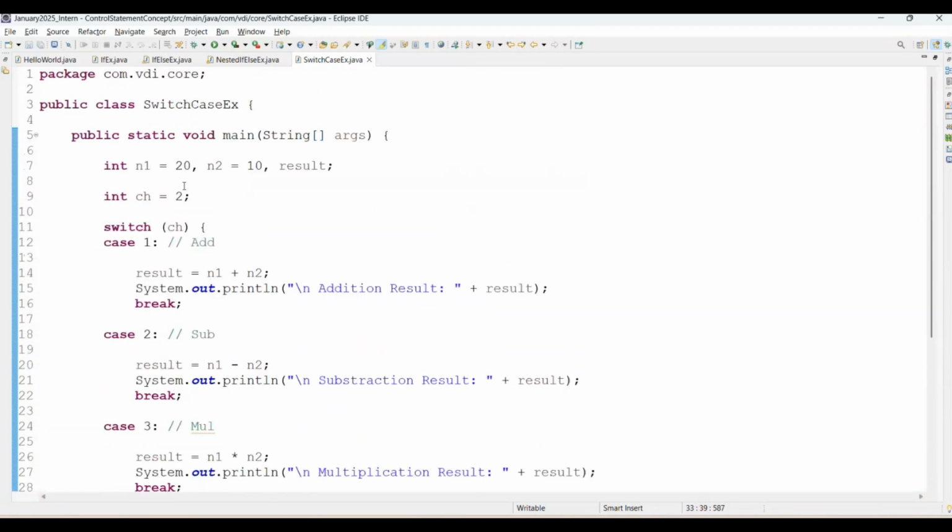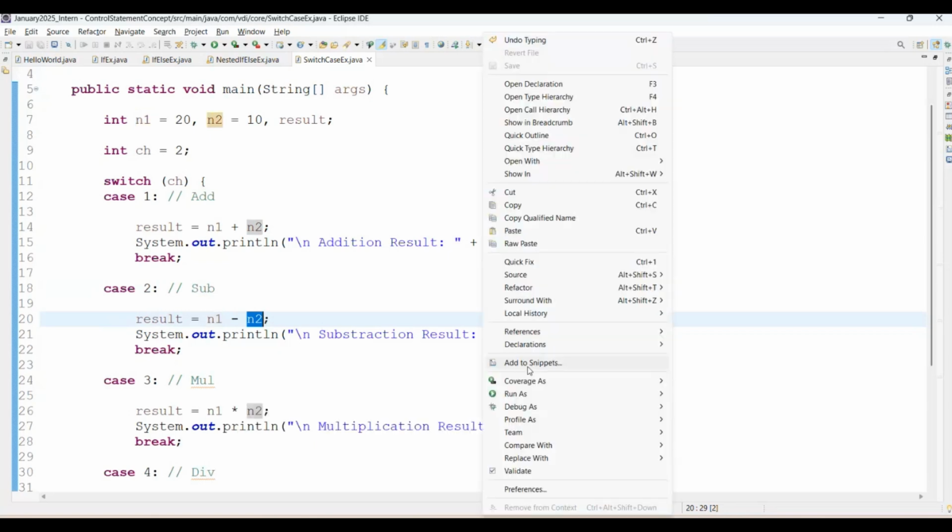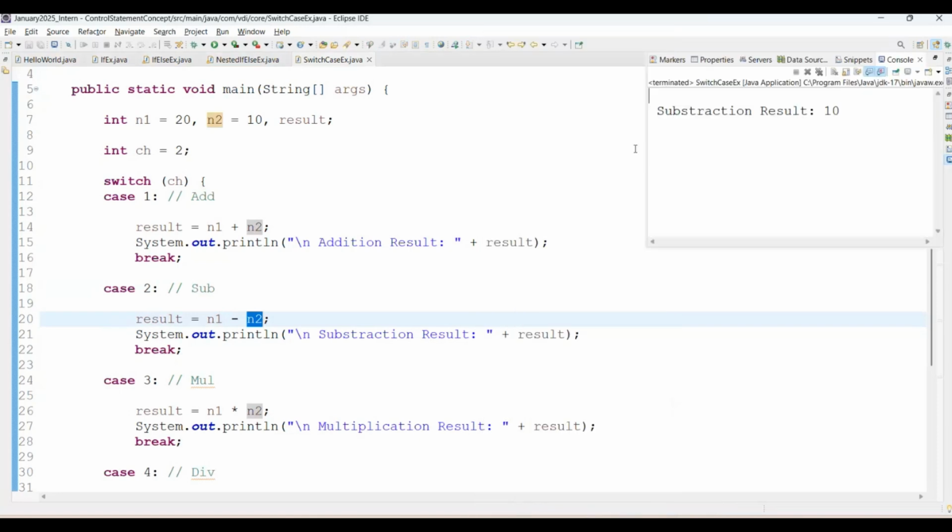Now we have here N1 as 20, N2 as 10. And once we are giving the choice as 2, it means it will execute as a subtraction. And subtraction result, 20 minus 10, it will be 10 as a result. This is what we are expecting. Simply run as a Java application. See the screen. It is printing subtraction result as 10.